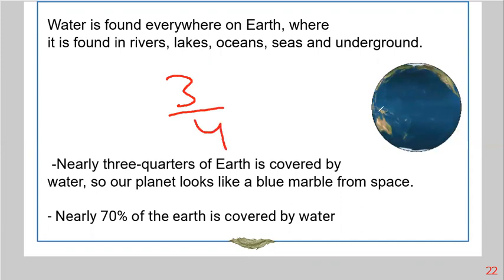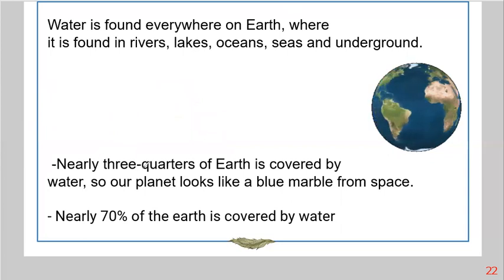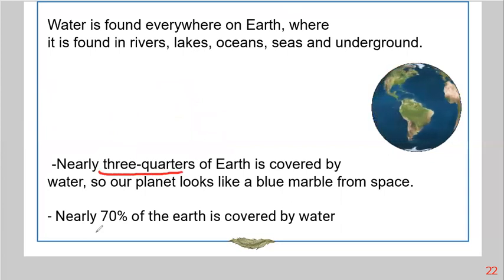Nearly three quarters of Earth is covered with water, as you can see. When you look at the planet Earth, you can easily say that three-quarters of Earth is covered by water. And we can say it in another way. We can say that 70% of Earth is filled with water or covered with water. So again, three-quarters, or 70%. We can say both.